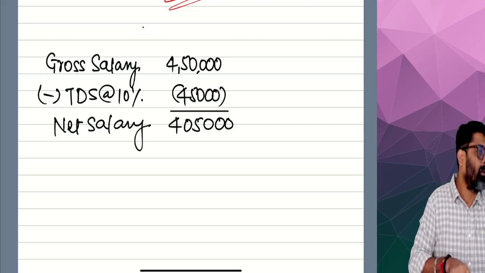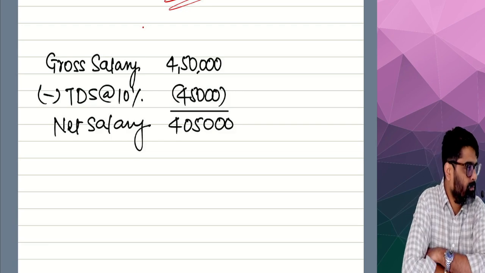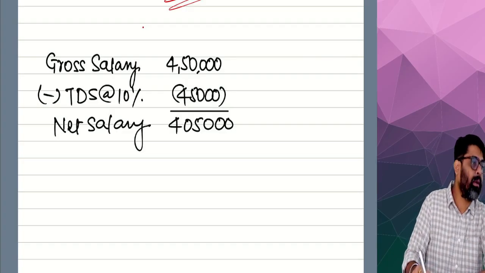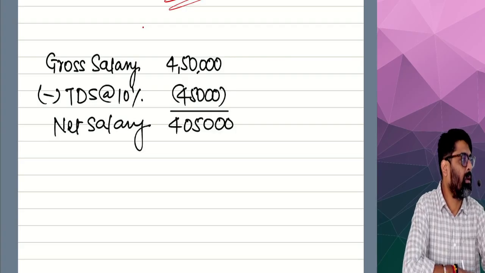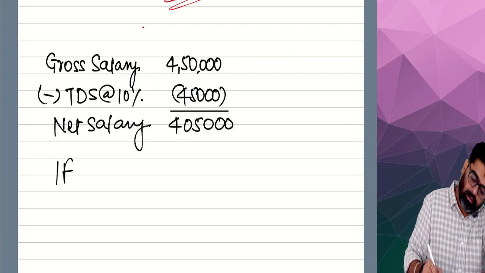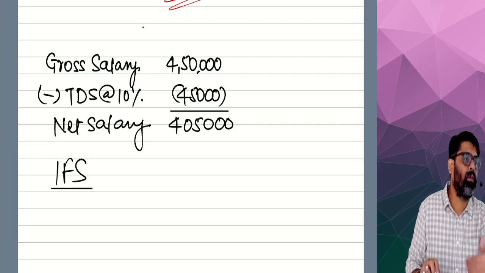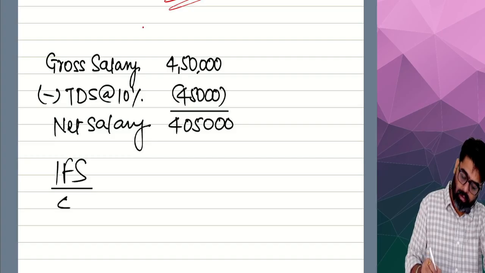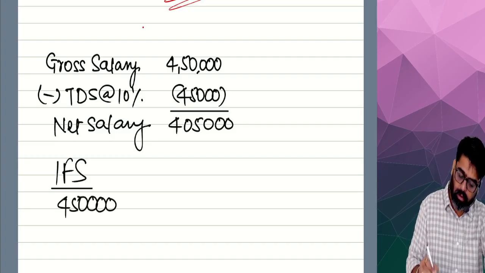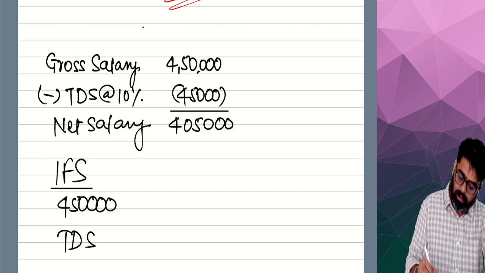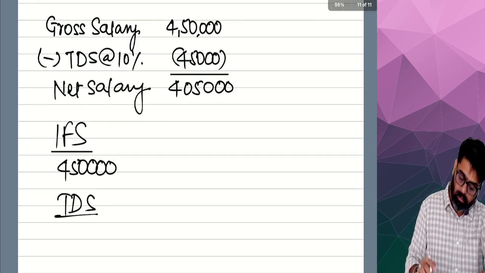Now actually this happened, meaning the salary paid to the employee was after the tax deduction. Can I say this is salary paid after tax? In this case, under the head salary, how much salary will the employee show as taxable? 4,50,000. Full amount he is going to show. Yes or no? And when he calculates the tax liability, can I say TDS amount, how much was the TDS amount?